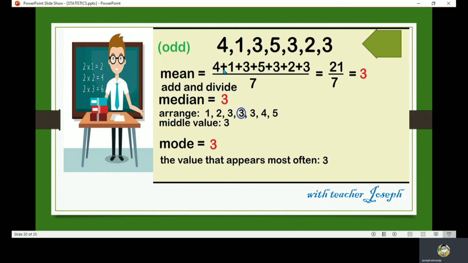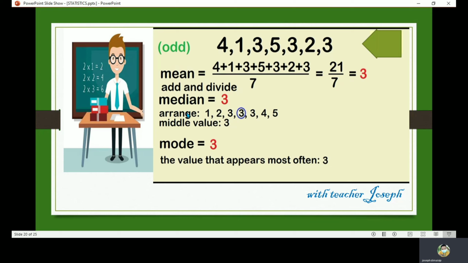So 4 plus 1, let us add this one. 4 plus 1 is 5. 5 plus 3 is 8. 8 plus 5 is 13. 13 plus 3 is 16. 16 plus 2 is 18. And 18 plus 3 is 21. So 21 divided by 7 is 3. Okay, so that's why our mean is 3. Now, how about the median?